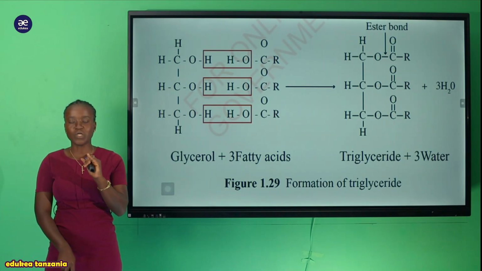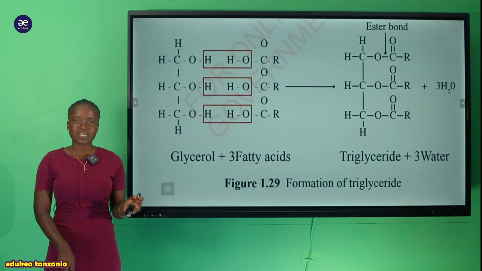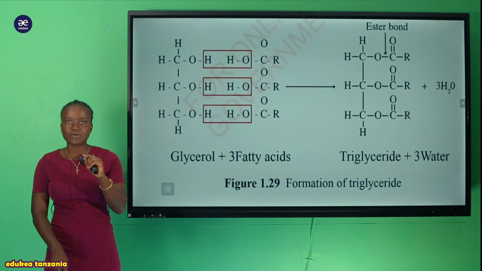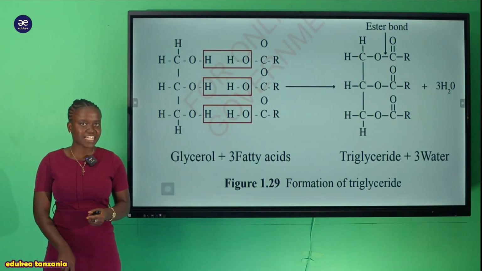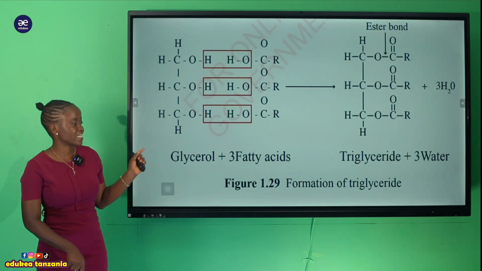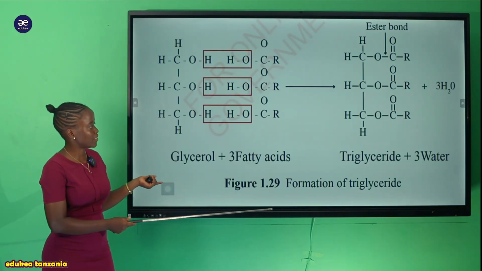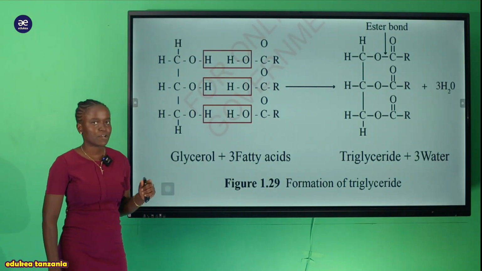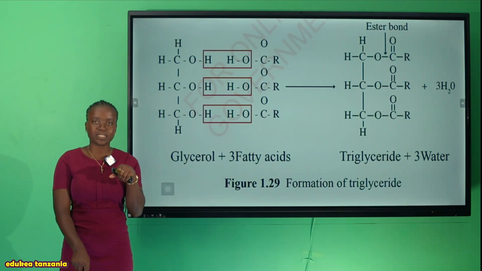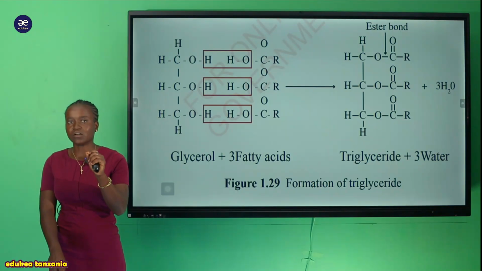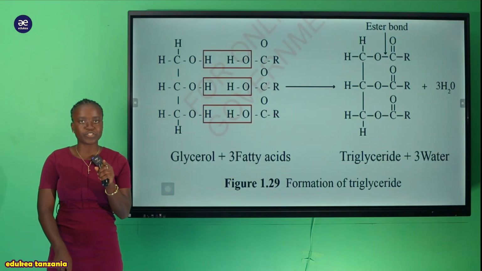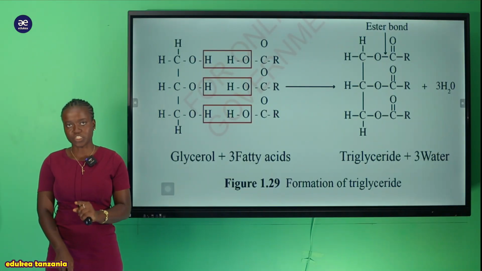We said that we have molecules of glycerol together with 3 molecules of fatty acid, and when they join together they form an ester bond, thereby involving a condensation reaction, and thereby 3 molecules of water are lost from that reaction. So now you can see we have the formation of the triglyceride, but don't forget also the bond which is formed after the reaction of the glycerol and the 3 molecules of fatty acid, and that bond I've told you, that is the ester bond.